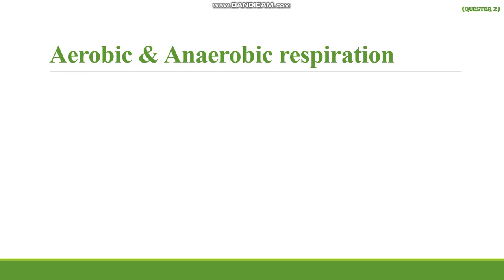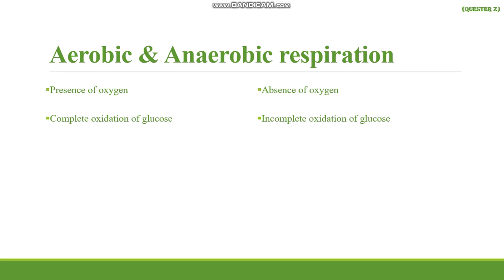So here is the difference between aerobic and anaerobic respiration, very important points related to the difference between these two types. In aerobic, there is the presence of oxygen, while in anaerobic, there is the absence of oxygen. In aerobic, due to the presence of oxygen, all the CH bonds present in the glucose molecule will be broken down. It means all the glucose molecules are completely oxidized. Oxidation stands for the addition of oxygen. Because oxygen is present, there will be a complete oxidation. And next one is the incomplete oxidation of glucose because oxygen is absent.